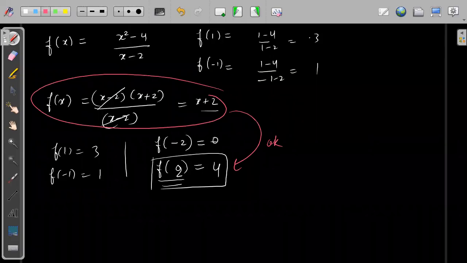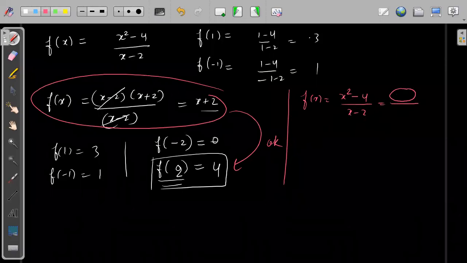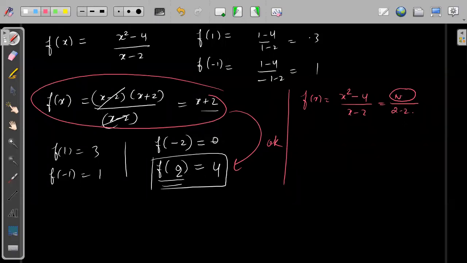But the thing is that in the original question we had f(x) is equal to x square minus 4 divided by x minus 2. Now if we substitute the value x equal to 2 here, we are not bothered about the numerator, the numerator is okay. But in the denominator we are having 2 minus 2, which is not defined, right? Now see what is happening.